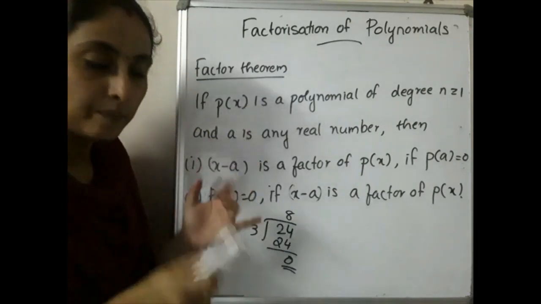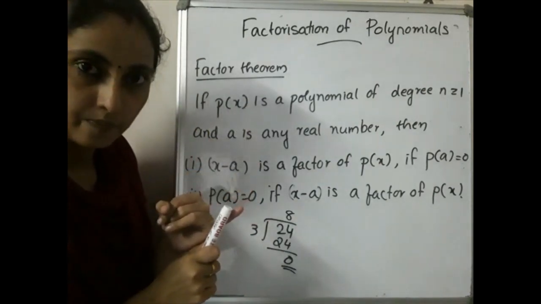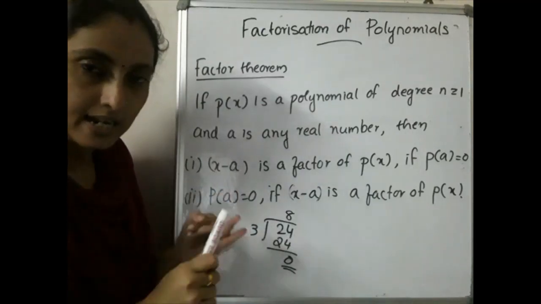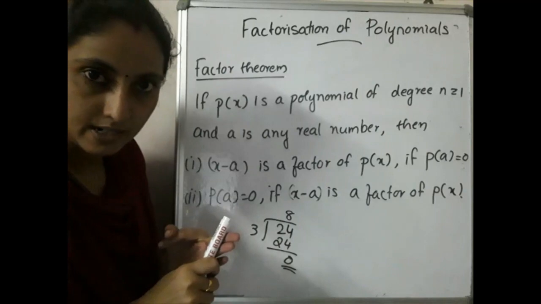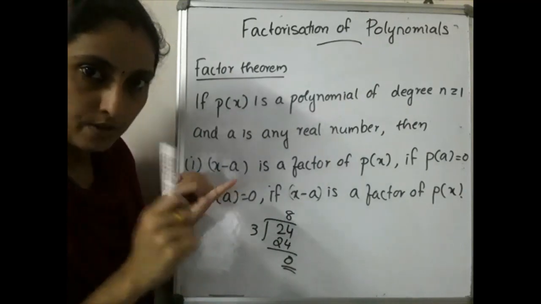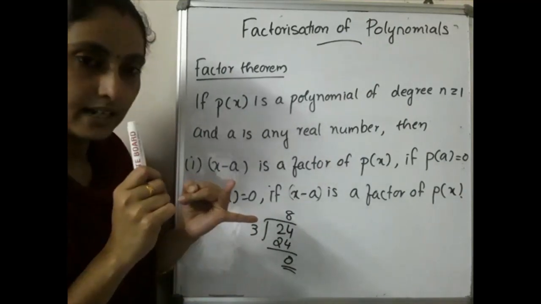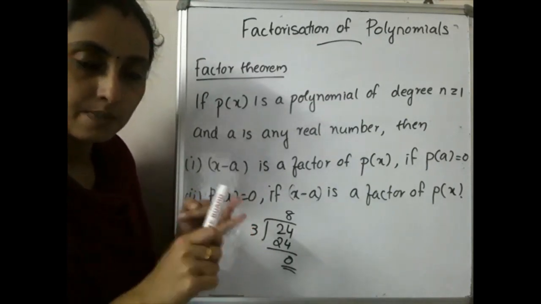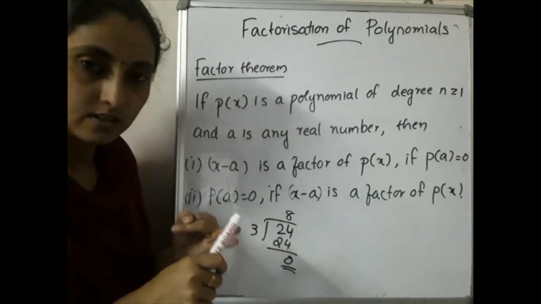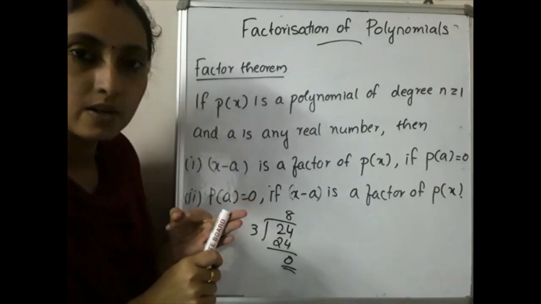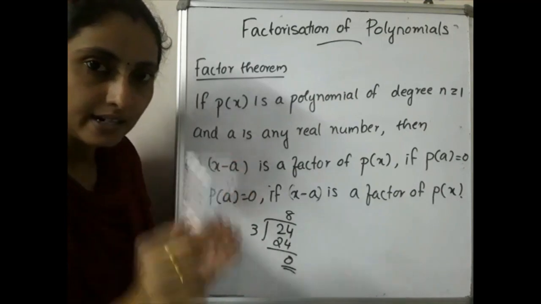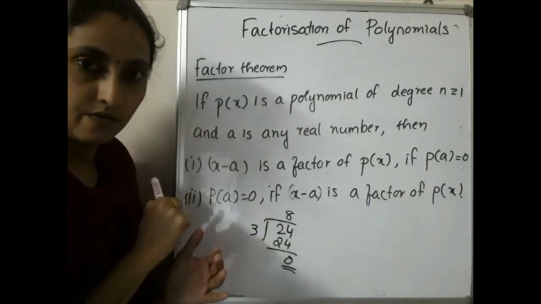What is given is that P of x is a polynomial. If x minus a is a factor, hope you are clear, P of a will be the remainder. When x minus a divides the polynomial, the remainder will be equal to P of a. And if the remainder is 0, we can say x minus a is a factor.